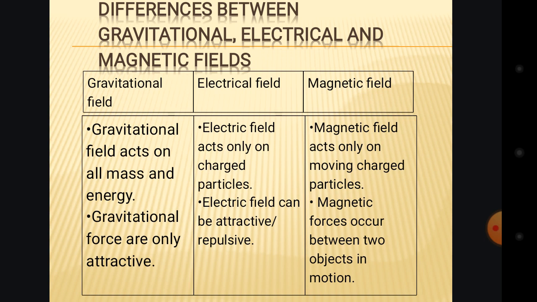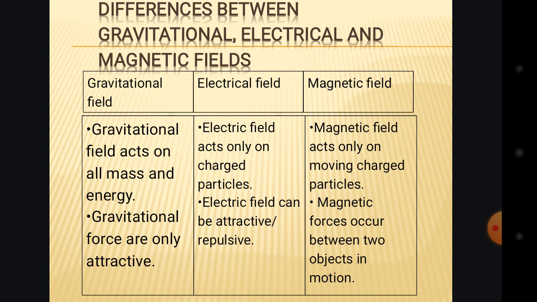Okay, then the difference of the magnetic field from those two is that the magnetic field acts only on moving charged particles. You see, the magnets, I told you, will push each other if they are in the same pole, and they will attract each other if they are in different poles. The particles are moving charged particles.